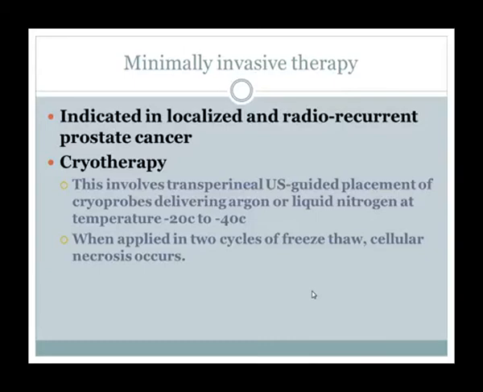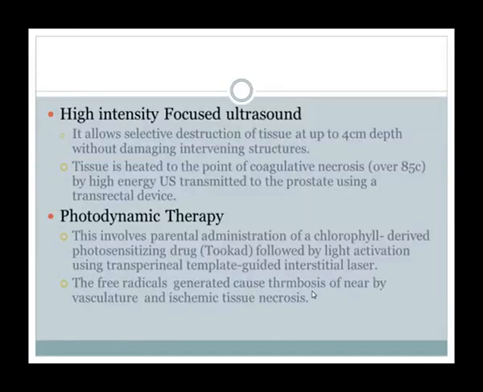So then minimally invasive therapy, that is indicated in localized and radio recurrent prostate cancers, like cryotherapy. These are innovations. Basically, it is not practically used in our setups, even in SIUT. So cryotherapy involves transperineal ultrasound guided placement of cryoprobes that deliver argon or liquid nitrogen at a temperature of -20 to -40 degrees centigrade. When applied in 2 cycles of freeze thaw, cellular necrosis occurs and that is cryotherapy.